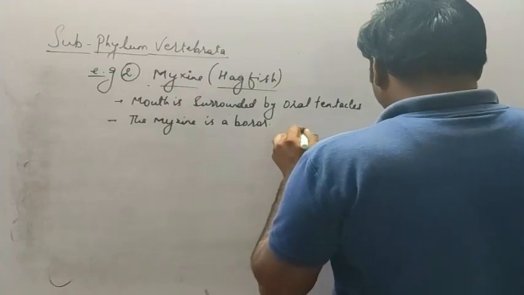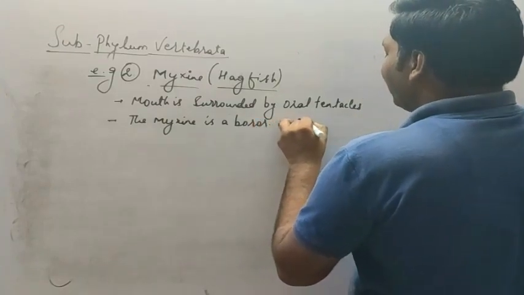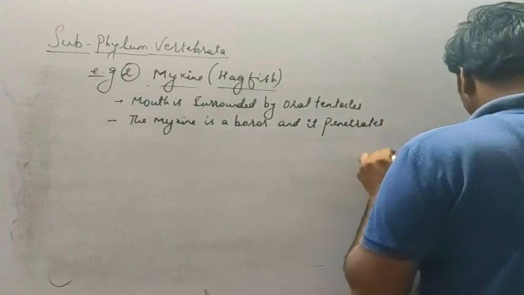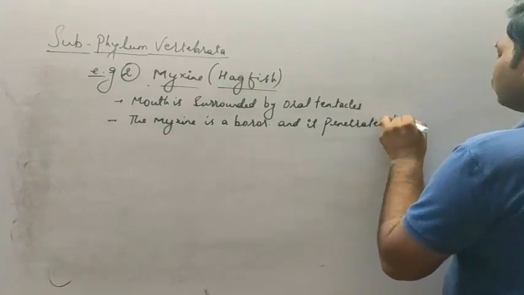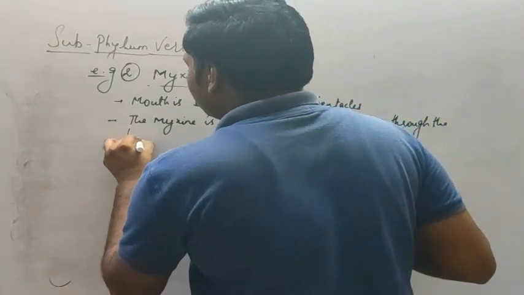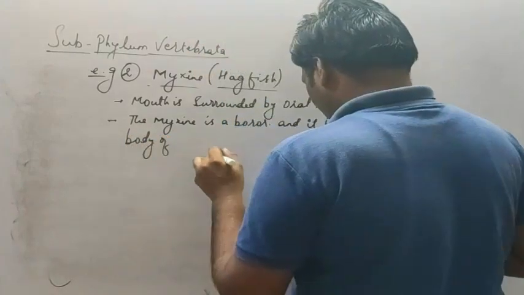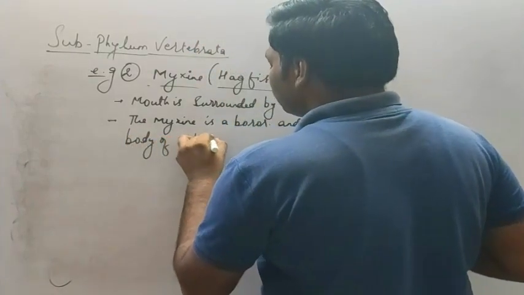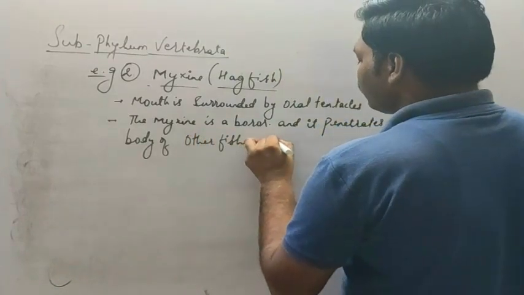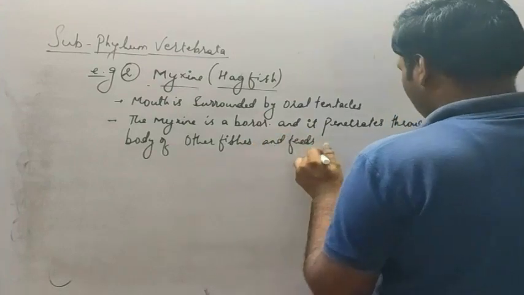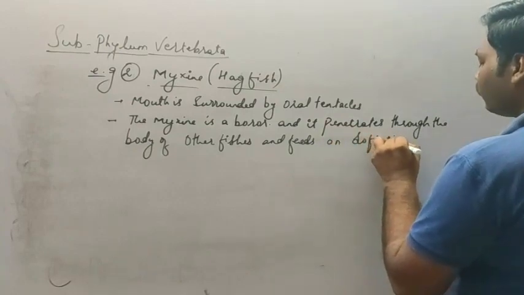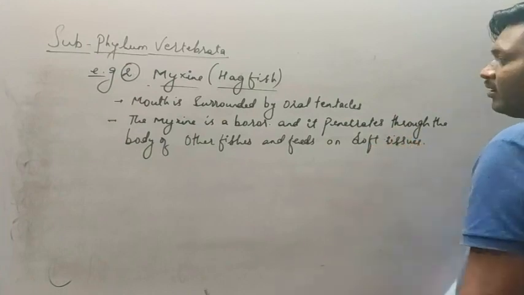Okay, so they are acting as a borer. And it penetrates through the body of other fishes, and feeds on soft tissues.